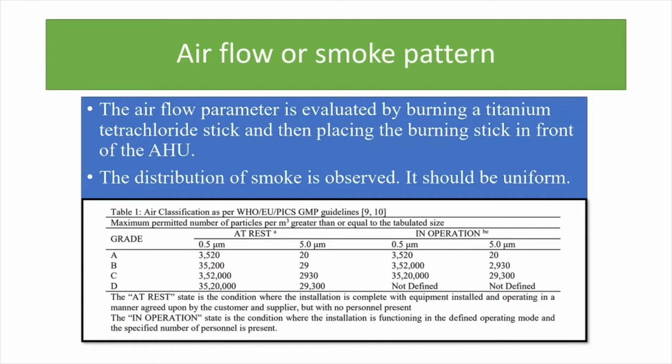We can see 2 different conditions, that is at rest condition and in operation condition of the HVAC system. At rest condition is the condition where the installation or IQ is complete with equipment installed and operating in a manner agreed upon by the customer and the supplier, that is after installation qualification. In operation state is the condition that the installation is functioning in the defined operating mode and the specified number of personnel is present, that is after OQ or operational qualification.